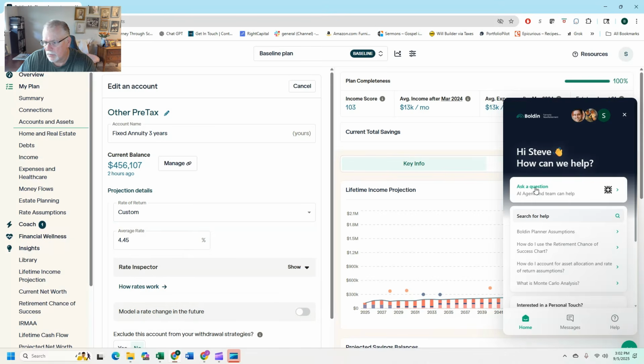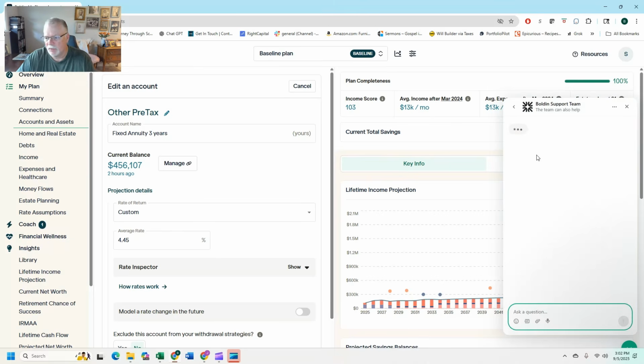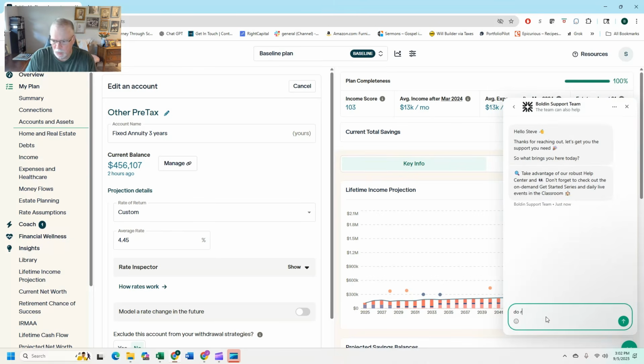Let's just ask. Let's see here, I guess I get to ask a question. We'll do this: do recommended rates change year by year? Let's see. I'm assuming they do. Otherwise, what would be the point?